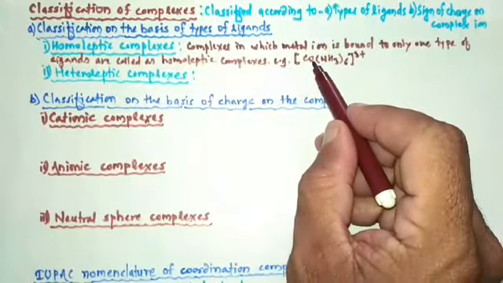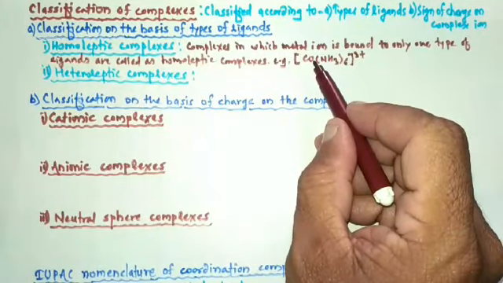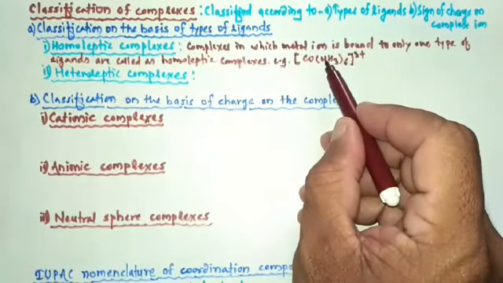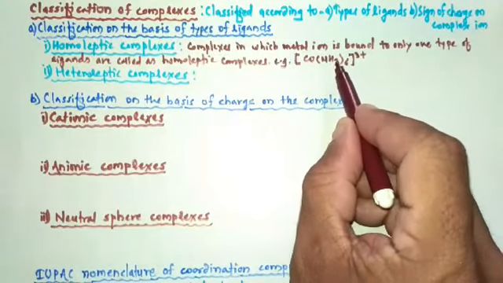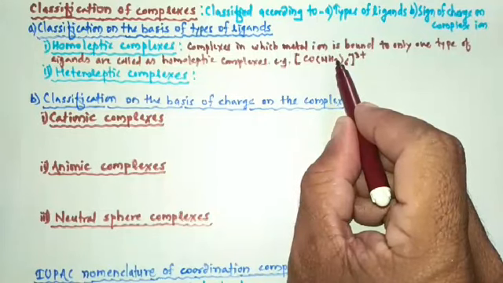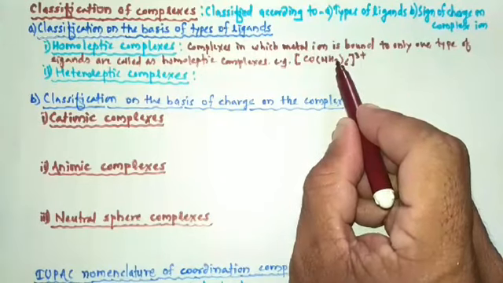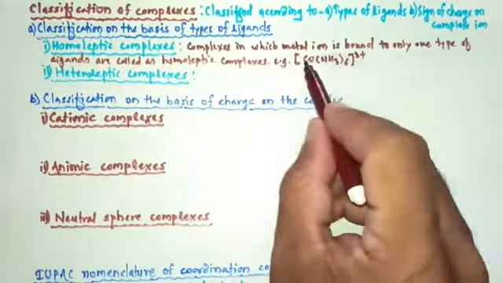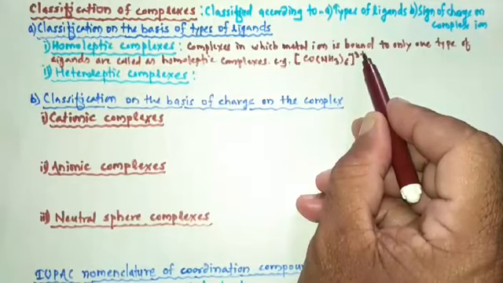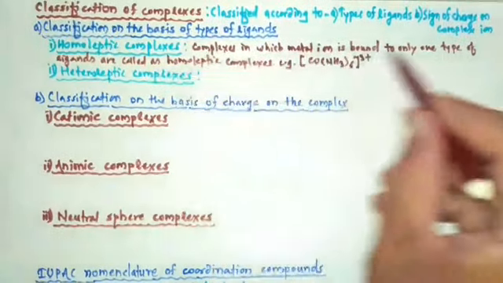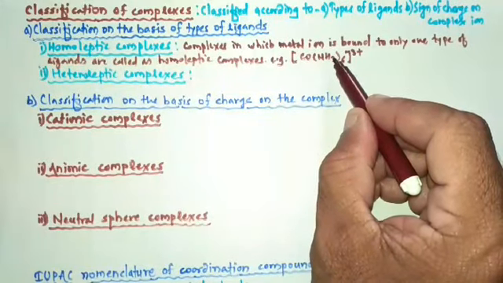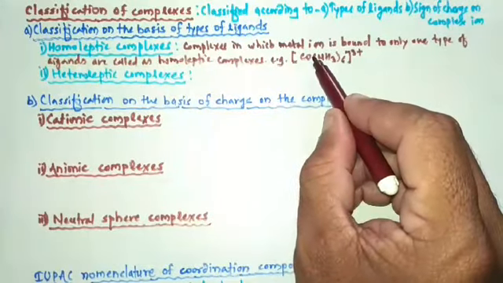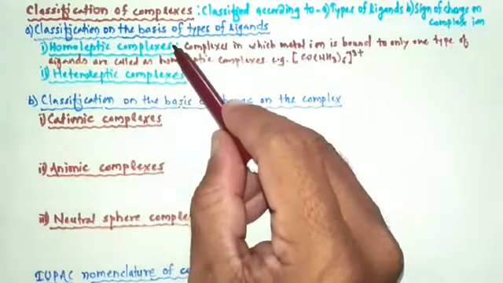So here in this complex, only one type of ligand, that is ammonia, surrounds the Co3+ ion. So here only one type of ligand is present, that is NH3. That's why this complex is an example of homoleptic complexes.